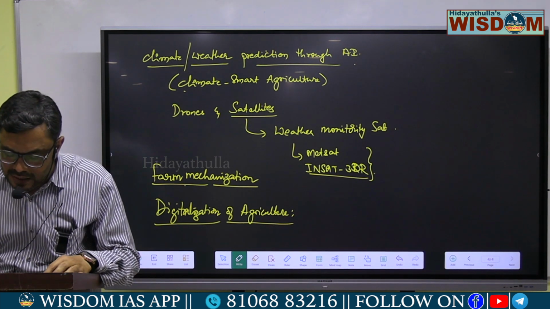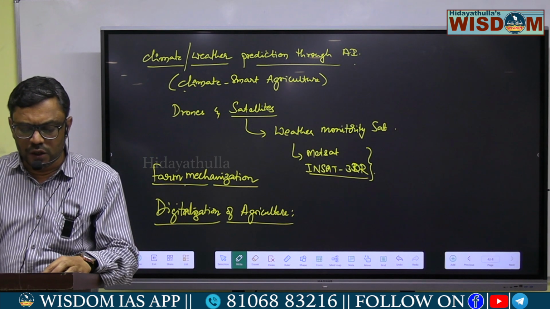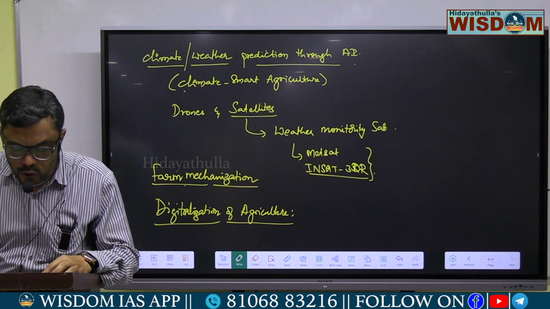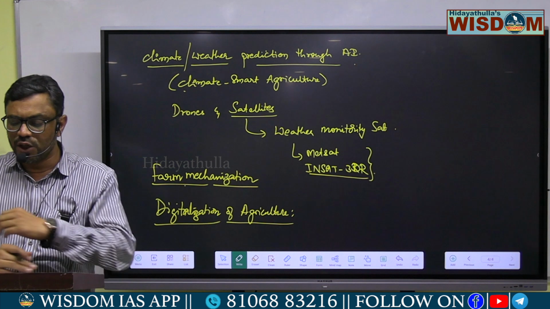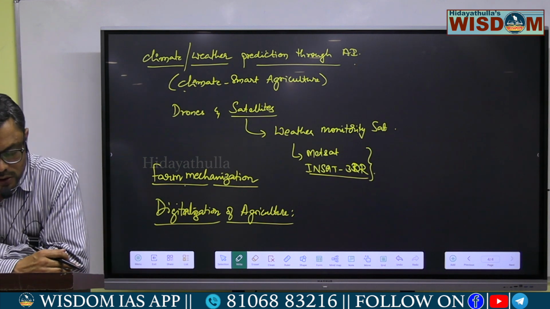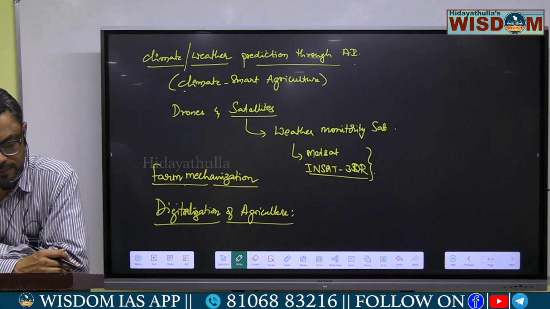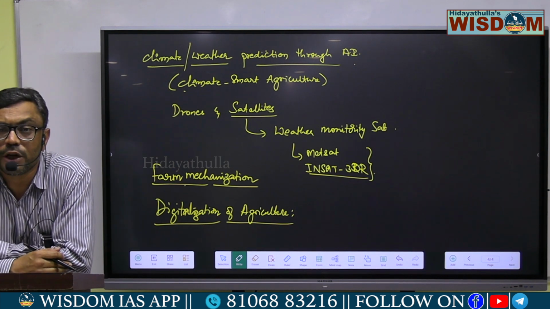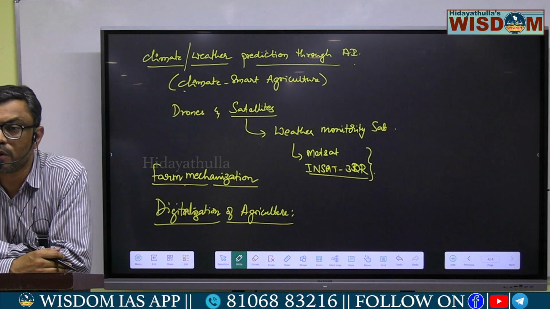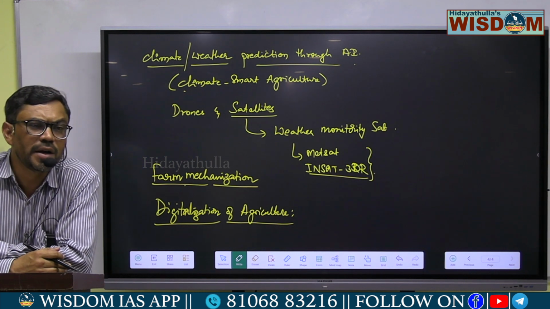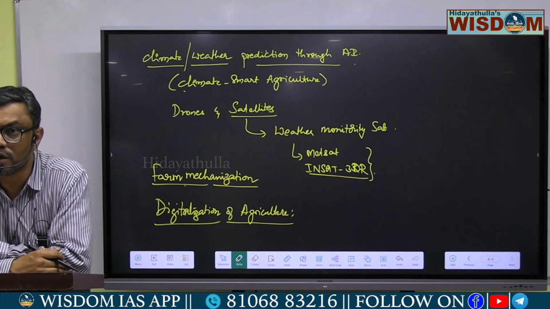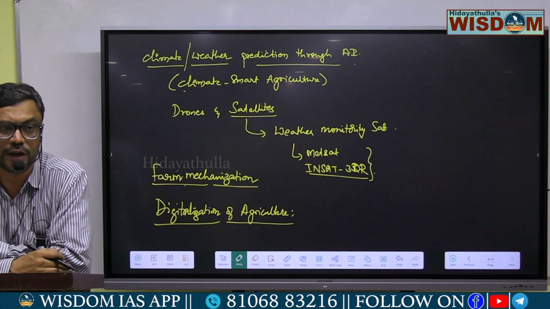Modern technology in agriculture has the potential to significantly increase crop yields and efficiency in India, leading to self-sufficiency and food security. So finally, modern technology has the potential to increase the crop productivity, thereby making India self-sufficient in crop production and also providing food security, okay.